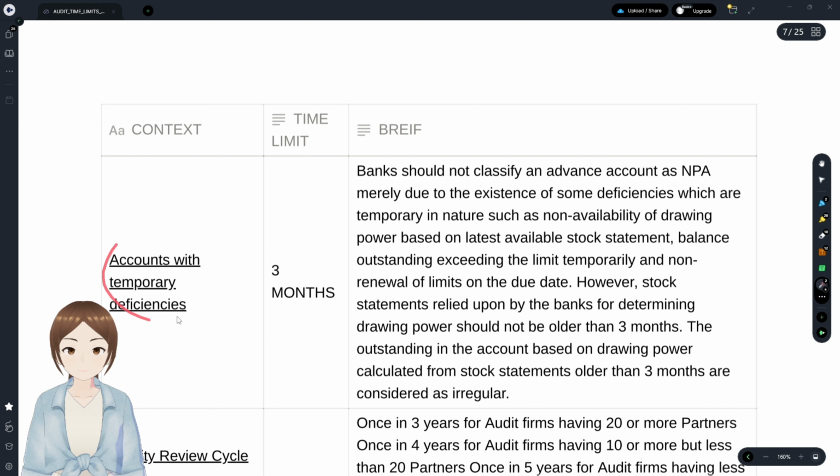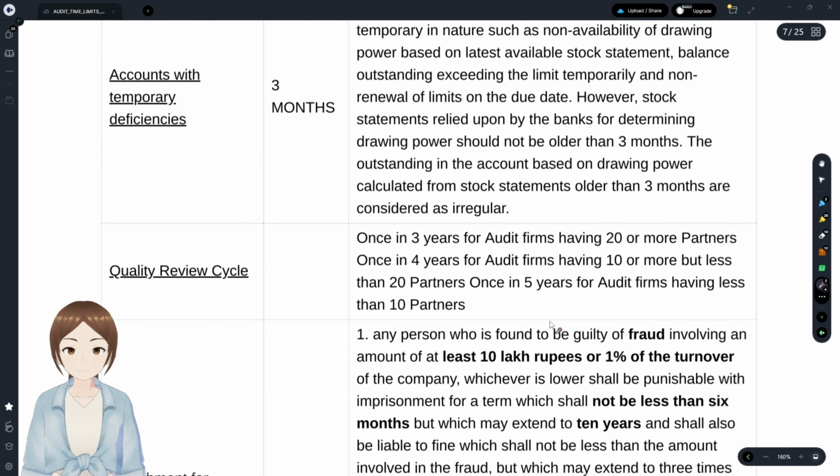And with regards to temporary deficiencies, like you see, if the drawing power has exceeded the sanction limit for a period less than 90 days, it would be a temporary deficiency. With that, you cannot classify that account as an NPA. They're talking about the same thing here.